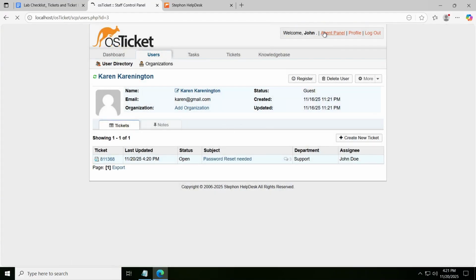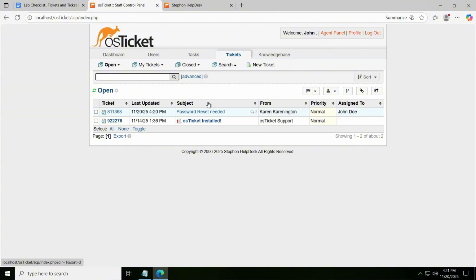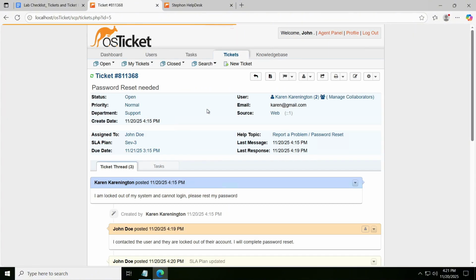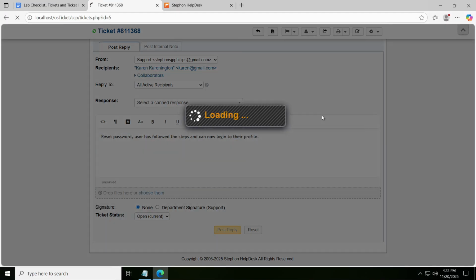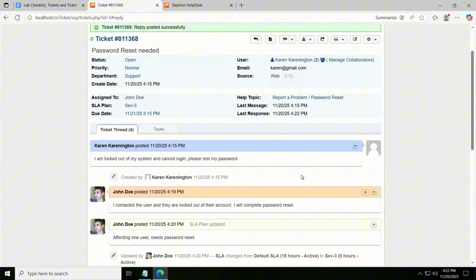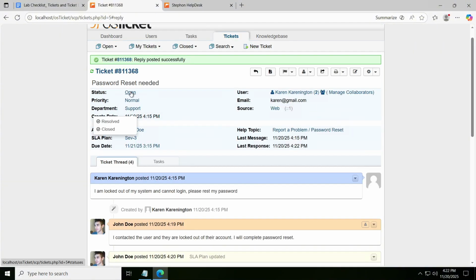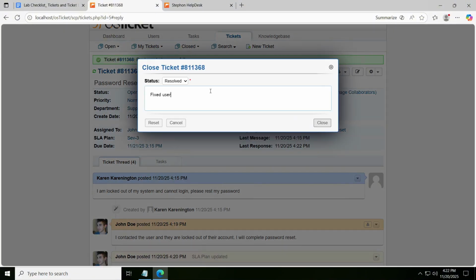So we will just say that we did it, and say that we reset the password. User has followed the steps and can now log in to their profile. That's right. So let's see what's done and just resolve it. Fix: help user log back in with password reset, and close.